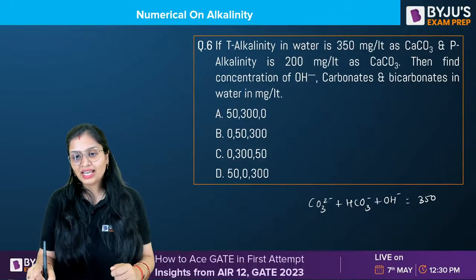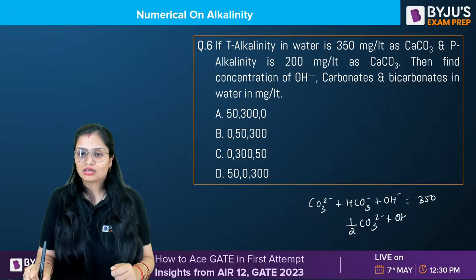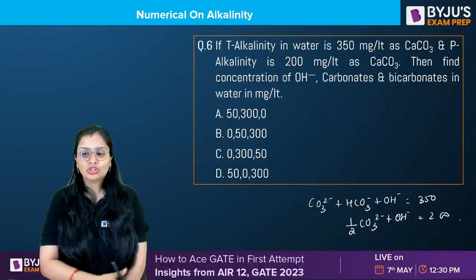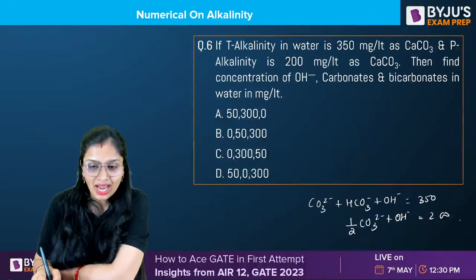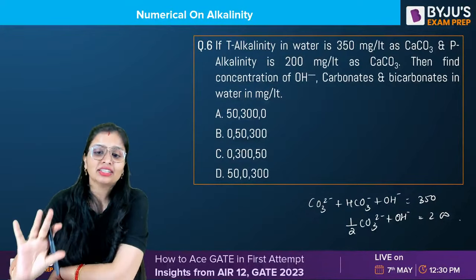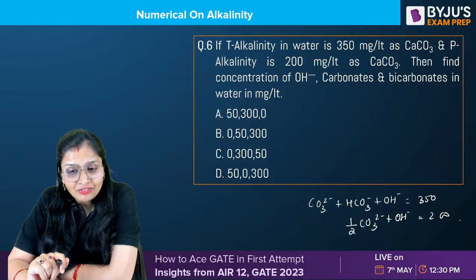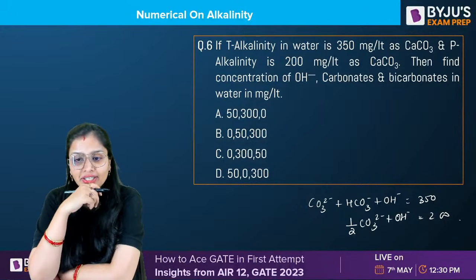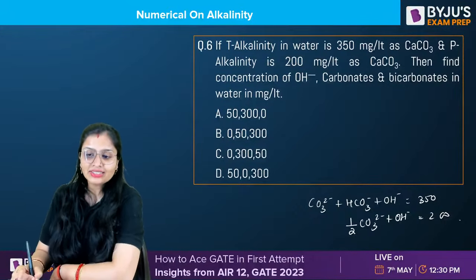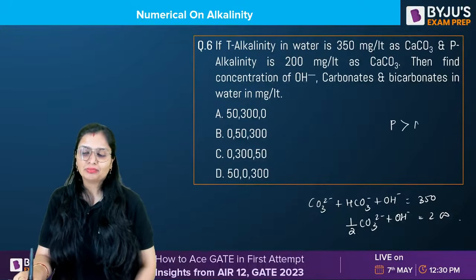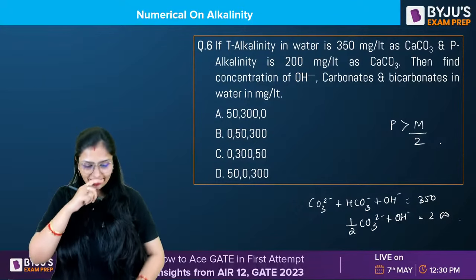And P alkalinity, that means 200 mg per liter. I will advise you to go through the options. First, you add any of the four options, you will get 350 mg per liter. Secondly, if you see it here, then you can see common sense that P, I told you various types of cases in yesterday's class.